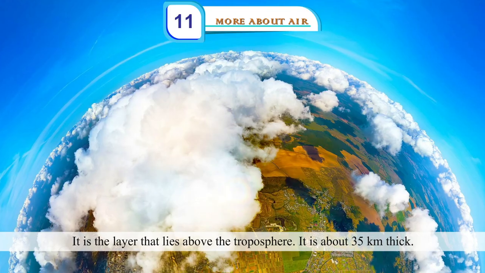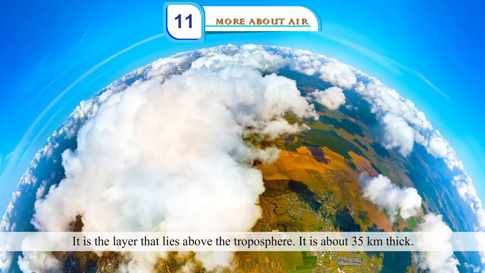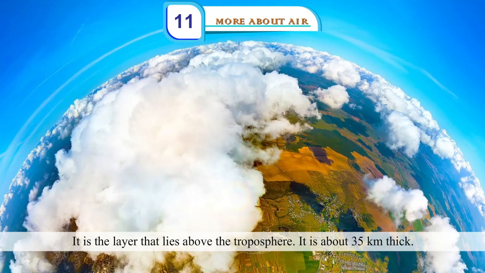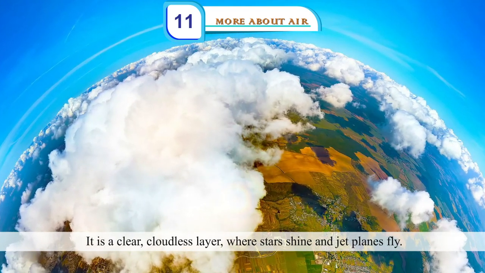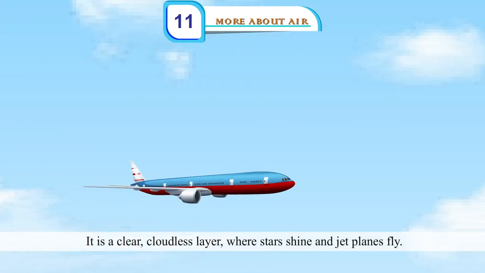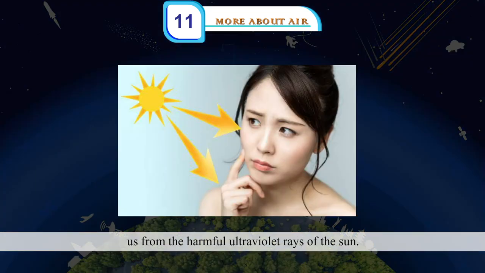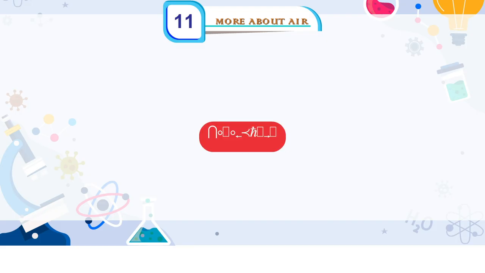Stratosphere. It is the layer that lies above the troposphere. It is about 35 kilometers thick. It is a clear, cloudless layer, where stars shine and jet planes fly. In the upper part of the stratosphere lies the ozone layer. The ozone layer acts as a huge shield that protects us from the harmful ultraviolet rays of the sun.